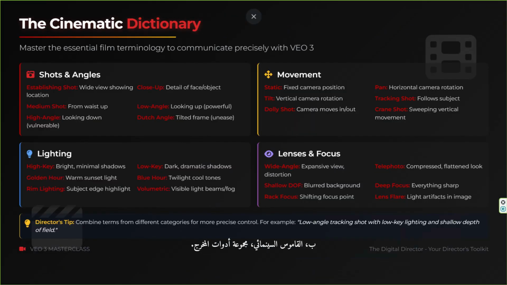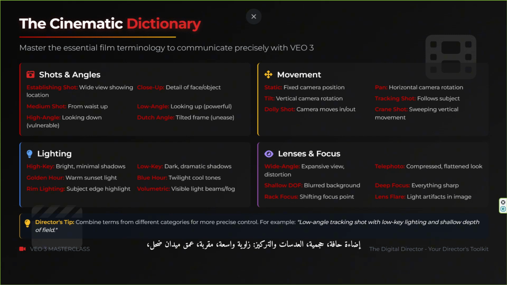B. The cinematic dictionary, your director's toolkit. To communicate precisely with VO3, you must master its language, the essential terminology of film. Shots and angles, establishing shot, close-up, medium shot, low angle, high angle, Dutch angle, movement, static, pan, tilt, dolly shot, tracking shot, crane shot. Lighting, high key, low key, golden hour, blue hour, rim lighting, volumetric.